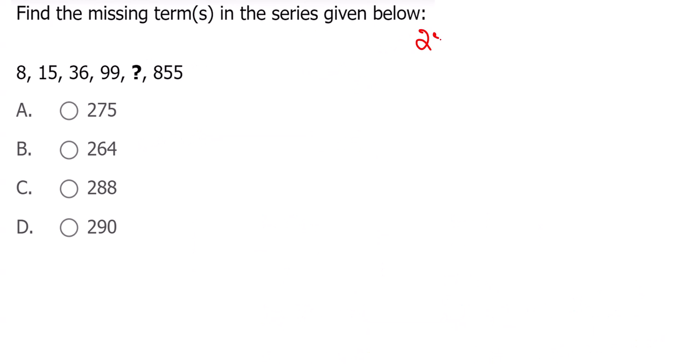Now number series. We are parallelly handling quant and reasoning both.